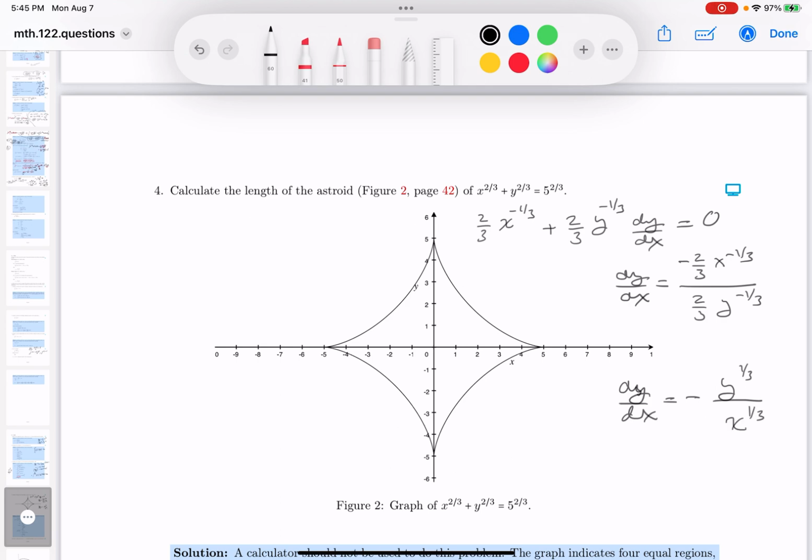What I'm going to do now, I'm going to square it. So (dy/dx) squared is going to be equal to y to the 2/3 over x to the 2/3. I'm going to write my integration down now. But again, I don't want to lose sight of what I have to do. We're just going to do one section, but I'm going to multiply it by 4 because I want all sections, so 4.